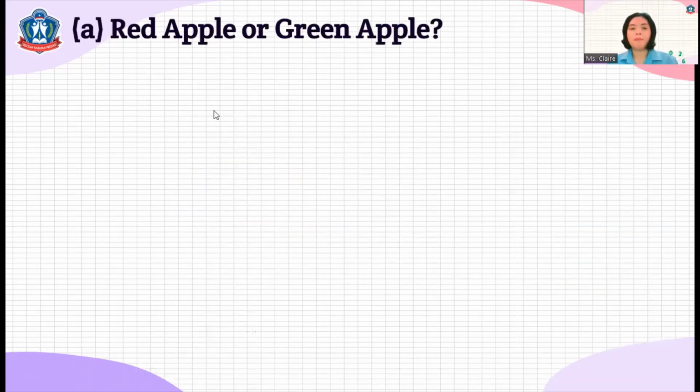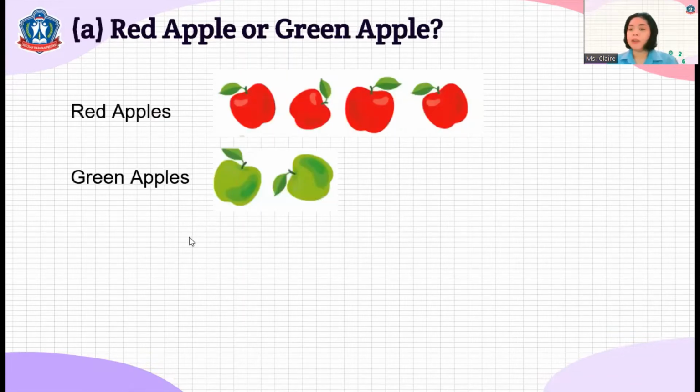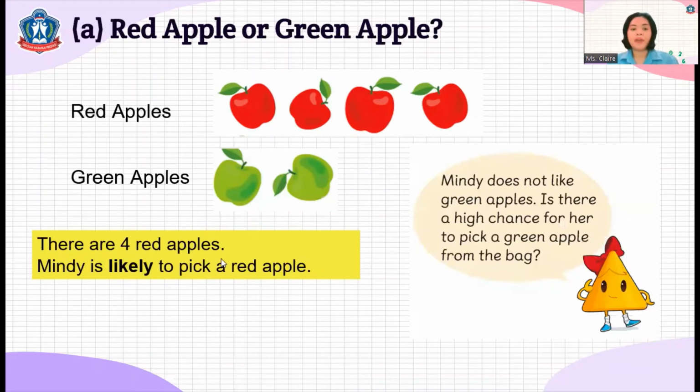Another, red apples, four apples. Green apples, two. There are four red apples, so Mandy is likely to pick a red apple. When we say likely, it means there is a high chance. Why is it a high chance? Because there are more red apples than the green apples.